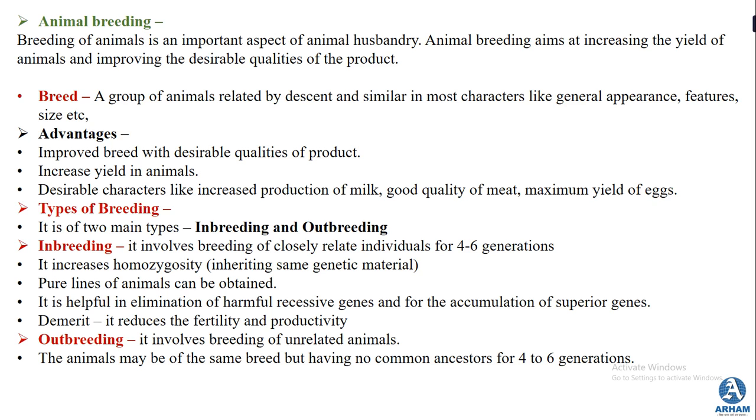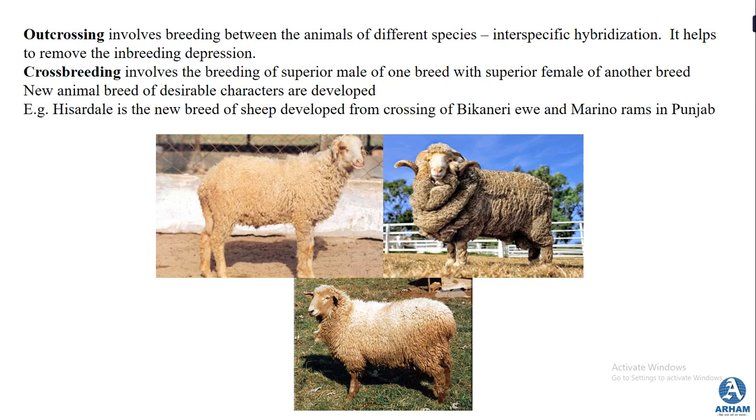That means if there are two animals of the same breed but their ancestors are different for about 4 to 6 generations, if you are doing a breeding process between these two animals, it is called outbreeding. So these are the two main branches of breeding, that is animal breeding.